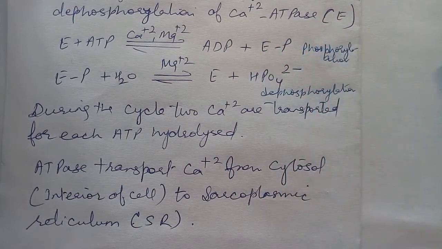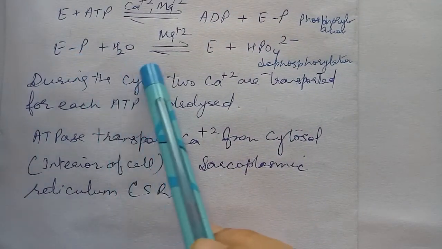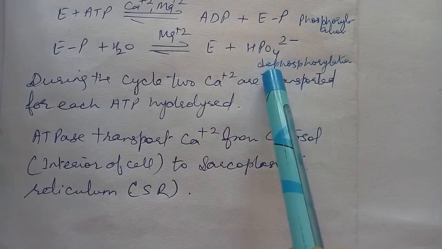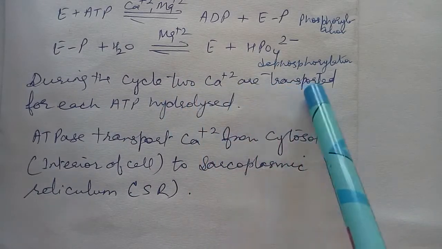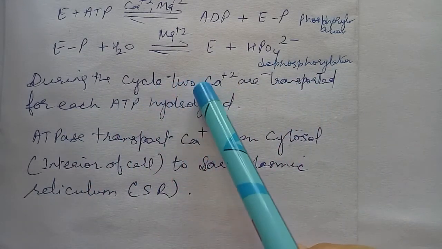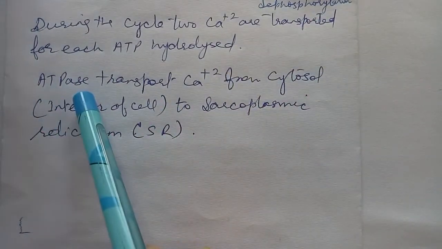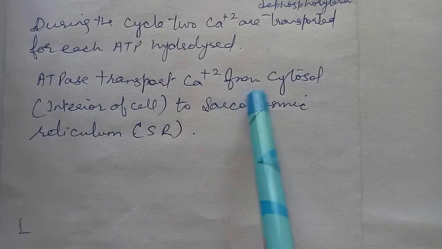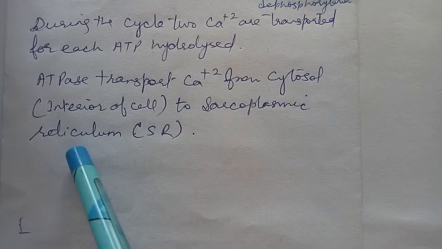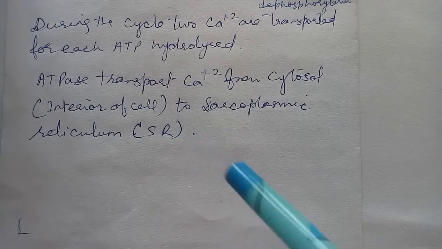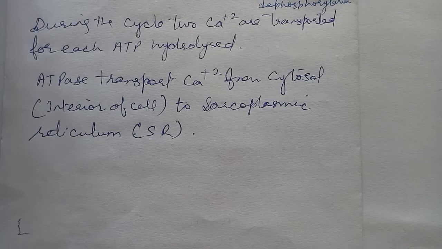This reaction is called phosphorylation, and again the EP gets dephosphorylated, and we get E plus phosphoric acid. This process is called dephosphorylation. During this cycle, 2 calcium ions are transported for each ATP hydrolyzed, and our muscles contract. So ATPase transports calcium from the cytosol, the interior of the cell, to the sarcoplasmic reticulum, that is SR. So by pumping calcium out or pumping calcium inside, our muscles contract and relax.